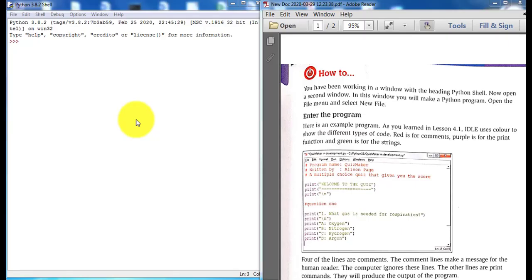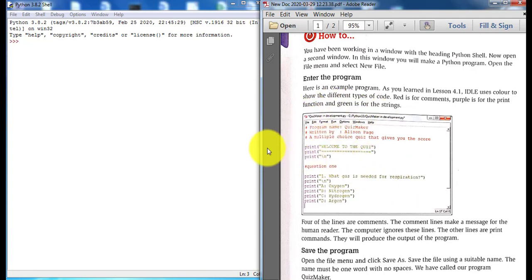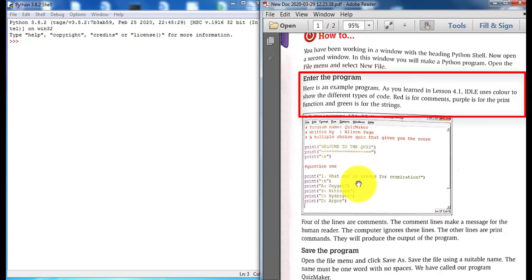Good morning, guys. Welcome to computer session. Today we will complete the second lesson of Python. Today we'll start the quiz maker program. You must know that red in the Python shell means comments, purple means print, and green means string, like this one.